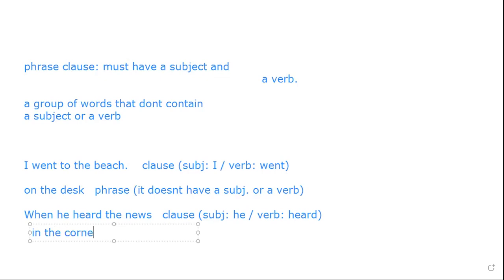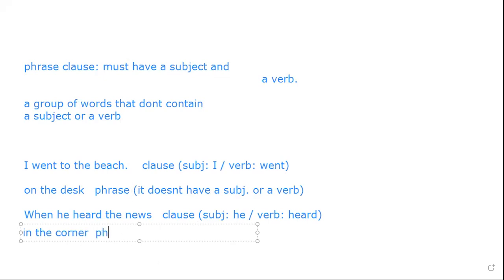Okay, in the corner. Who wants to answer this? Any volunteers who would like to tell me if this is a phrase or a clause, other than the people that already answered? All right, Joanna, please. It will be a prepositional phrase. It's a phrase. And I like how you said prepositional phrase.